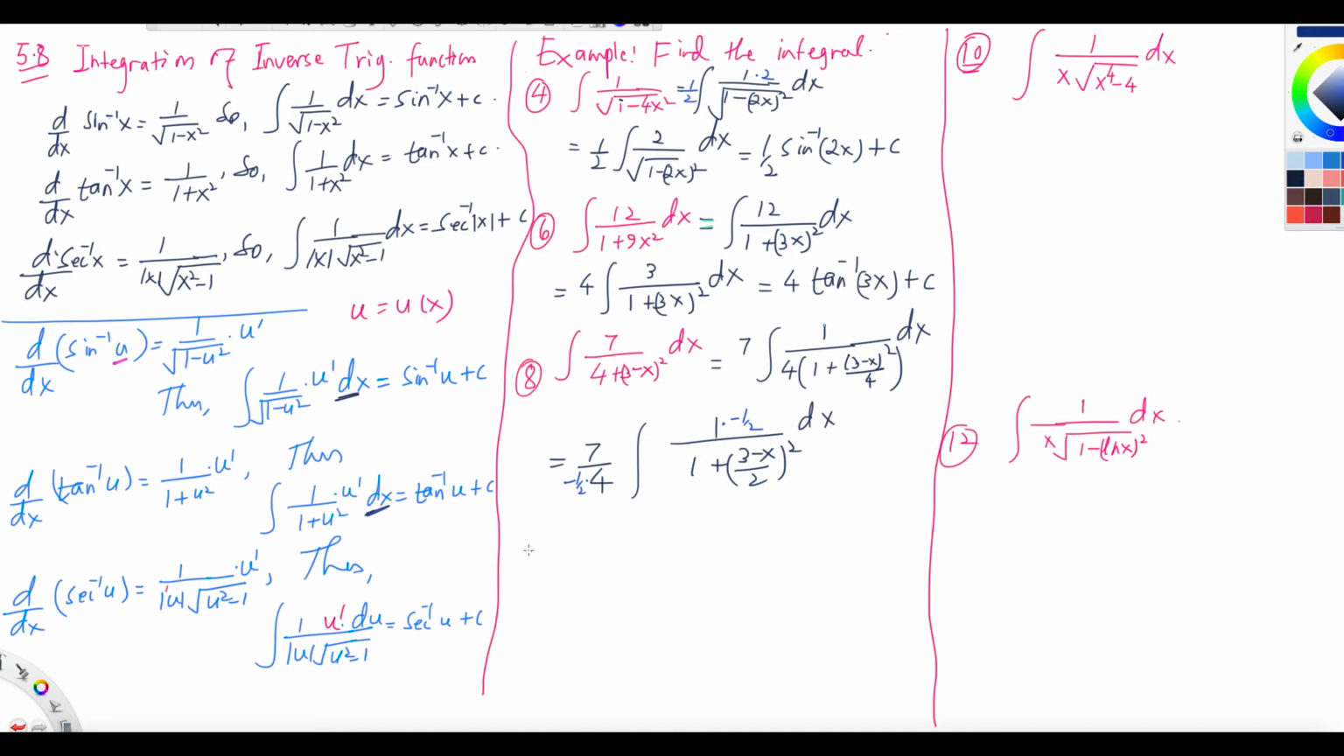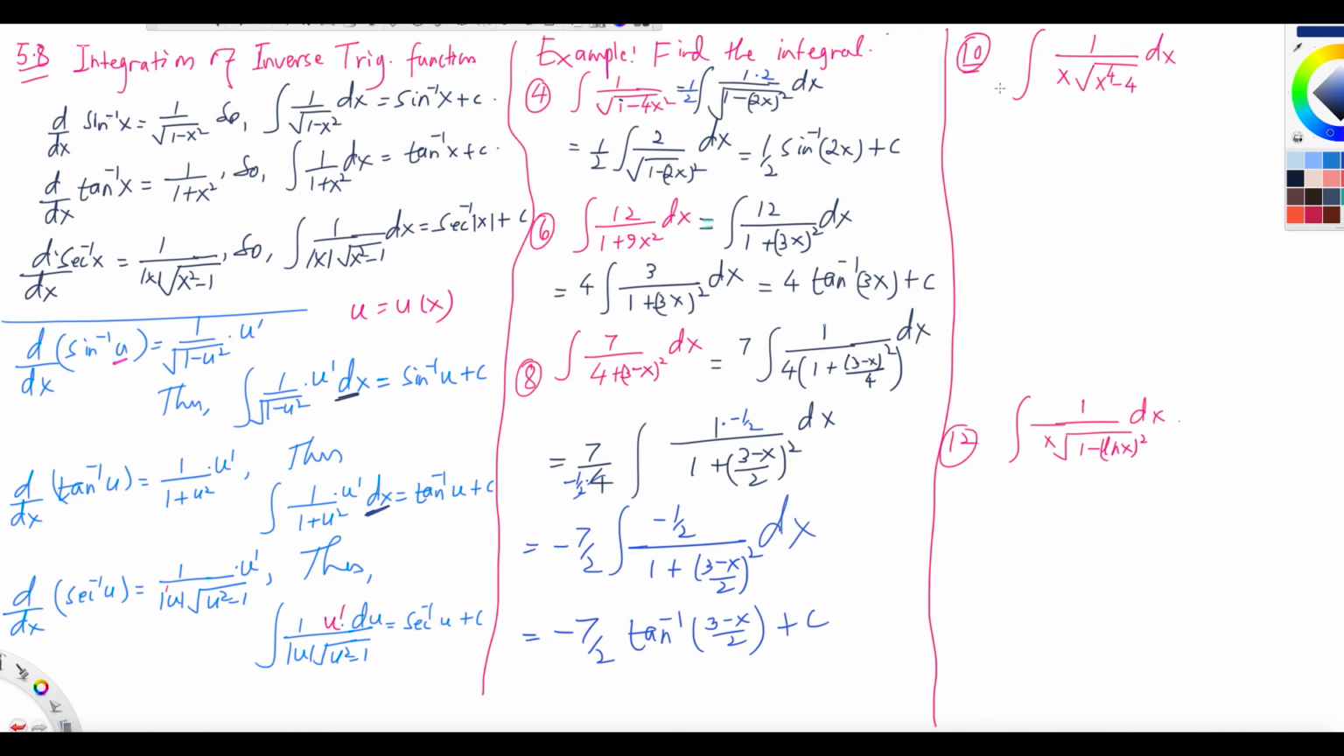You will get, because you divide by it, negative 7/2, right? Because 4 divided by 2, 1/2 times 4. And the integral of negative 1/2 times u prime over 1 plus ((3 minus x) over 2) squared dx. It is like u prime over 1 plus u squared. So what is that integral? Negative 7/2, and then you can do tangent inverse of u, that is (3 minus x) over 2, and then plus c. That's what you can do. Okay, that is the final answer.